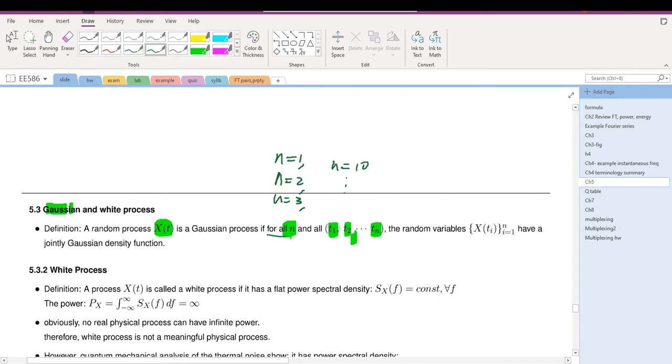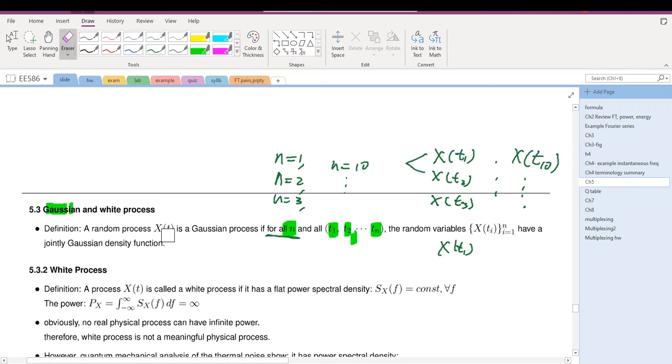So any n. Then we look at the random variables at those time slots: x(t1), x(t2), x(t3), and up to x(t10), and so on.